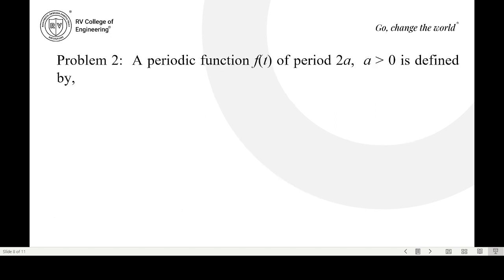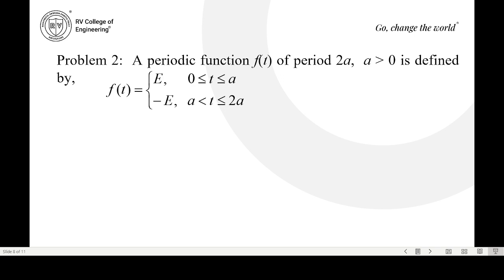Let us consider another problem. A periodic function f of t of period 2a, where a greater than 0, is defined by f of t equal to E for 0 less than or equal to t less than or equal to a, and f of t equal to minus E for a less than t less than or equal to 2a.